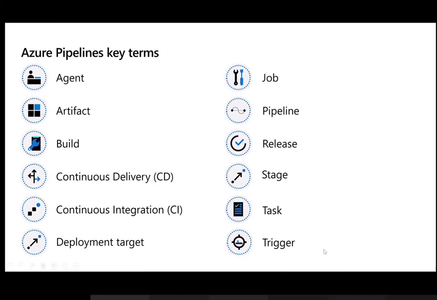So these are some terminologies. A task is nothing but a small unit of the particular work you are doing within that stage. A trigger, as I specified, can be continuous. That means if anything changes on that file, it will trigger, using the source control. The other one is using a schedule.